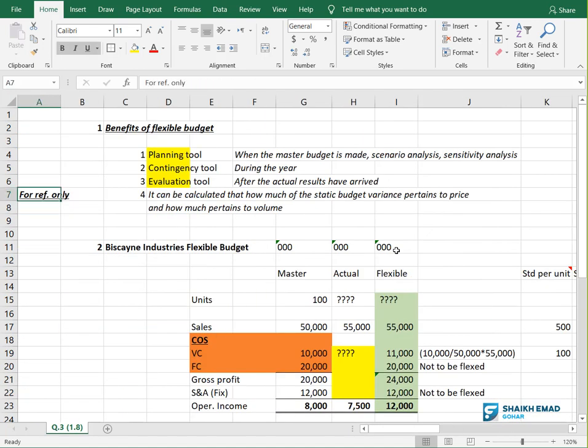What is the benefit of flexible budget? Again, we can trace how much of the variance pertains to volume and how much of the variance pertains to price. Please write yes in the chat box if you got the point.